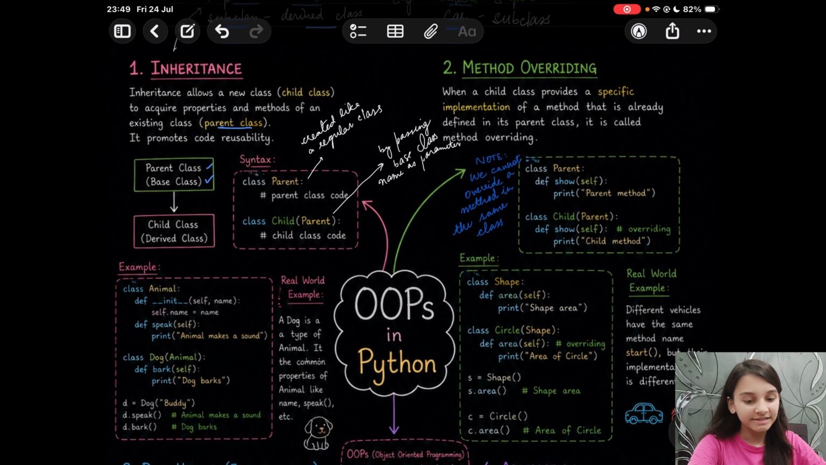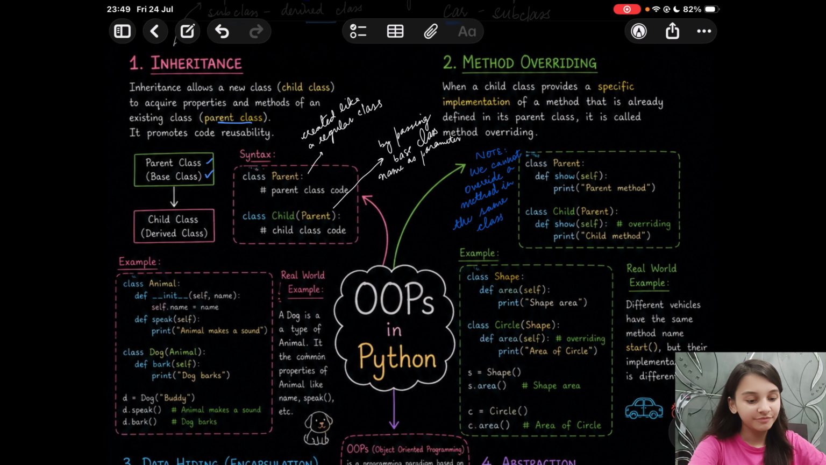Let us look at the example of inheritance. For example, we create a class Parent and you mention the parent class code. Then you create class Child and in brackets you mention the parent class. And then you can write the child class code. So here Parent is created like a regular class only, whereas the child class is created by passing base class name as parameter. Here the base class is Parent.